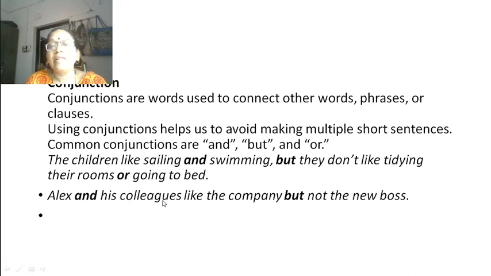Alex and his colleagues like the company but not the new boss. So here Alex is a word, his colleagues is another word. These are joined by the word and. Alex and his colleagues like the company, but not the new boss. These sentences are joined by the word but. So this is the work of a conjunction. That is why they are connecting the words and sentences.